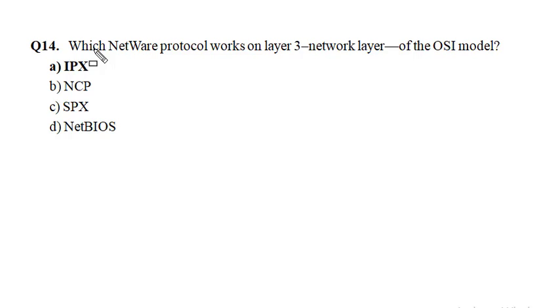And the last question is: which network protocol works on layer 3, the network layer of the OSI model? The correct answer is A, IPX. IPX stands for Inter-Network Packet Exchange. It is the network layer 3 protocol used for transferring information on LANs that use Novell NetWare.